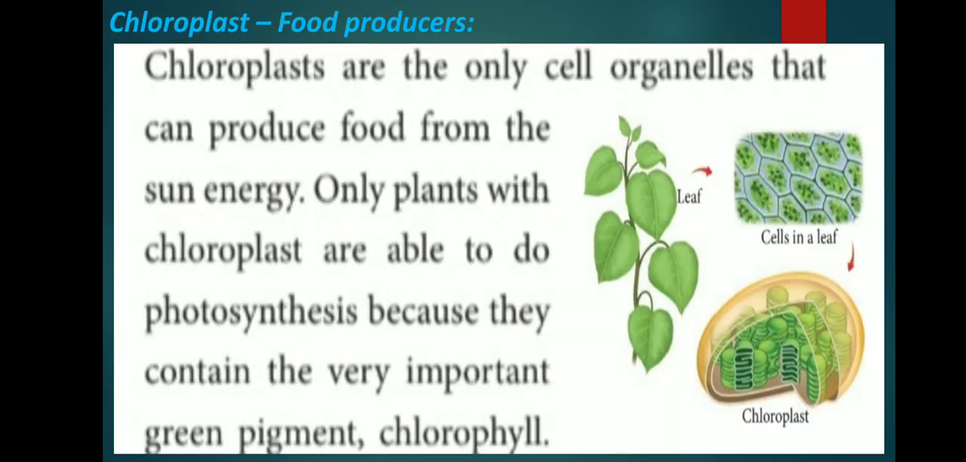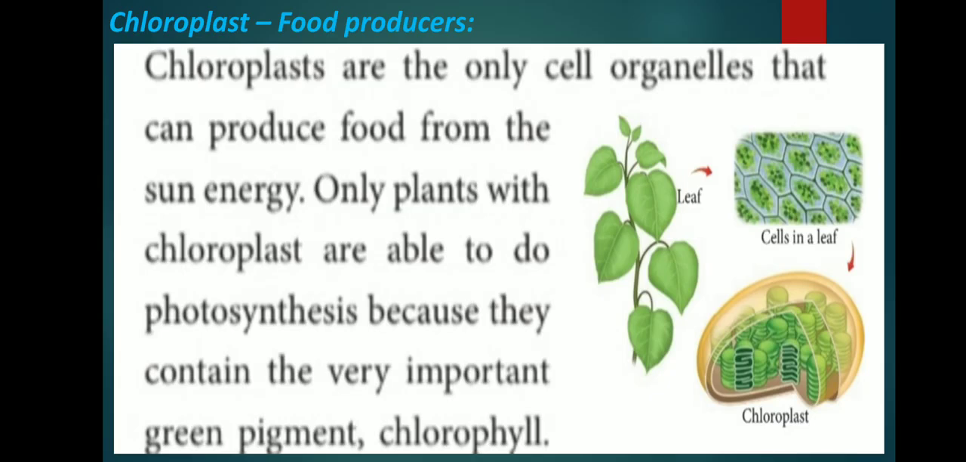Now move on. Chloroplast. Chloroplast, another name, food producer. Do you notice the green organelles present in plant cells and absent in animal cells? Chloroplasts are the only cell organelles that can produce food from the sun's energy. Only plants with chloroplast are able to do photosynthesis because they contain the very important green pigment called chlorophyll.